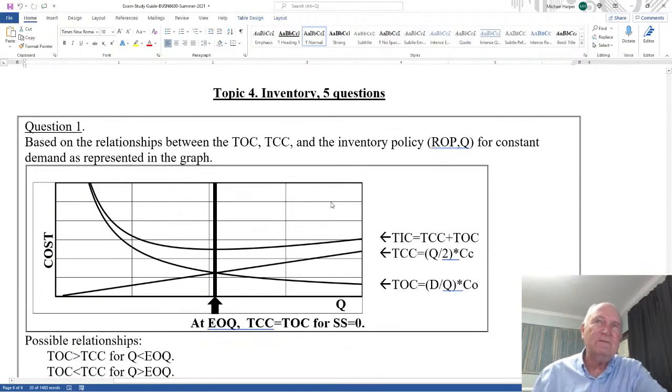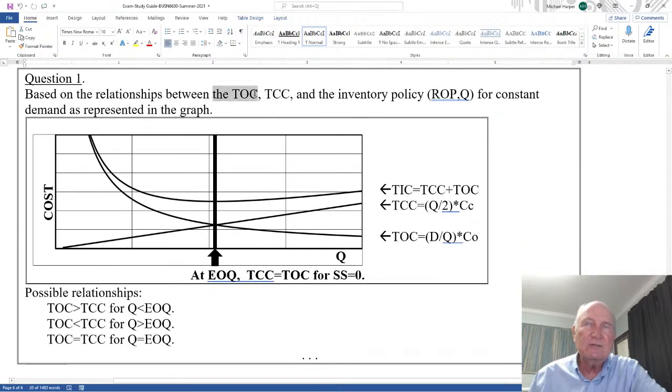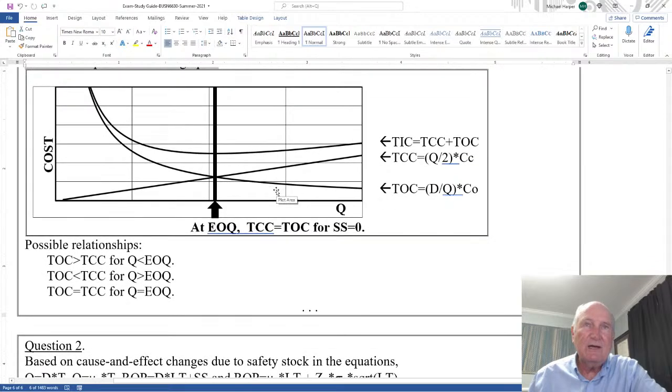Okay, topic 4 is inventory. And there are 5 questions. In question 1, this is based on the relationship between the ordering cost, the total ordering cost, total carrying cost, and the inventory policy ROP and Q, for constant demand as represented in this graph. So here, notice this line here is the total carrying cost. This line here is the total ordering cost. When we add these together, we get the total inventory cost.